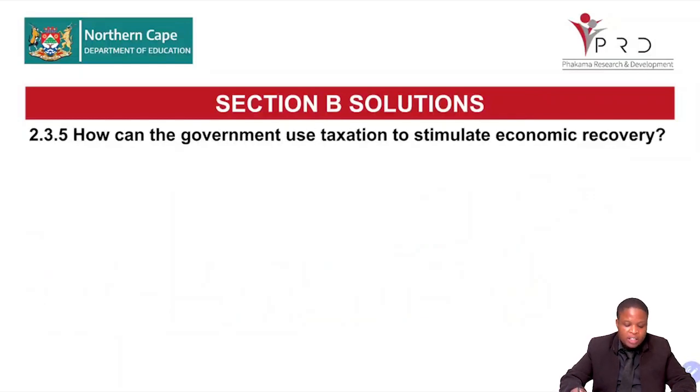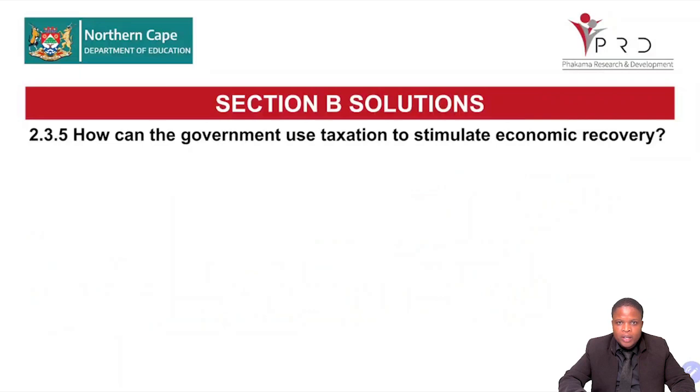Let's look at 2.3.5. How can the government use taxation to stimulate economic recovery? So it means that we are at the trough. How can we stimulate the recovery? What do we do with taxation? We need to look at whether we are increasing or decreasing. If we increase taxation, what will happen to consumers?